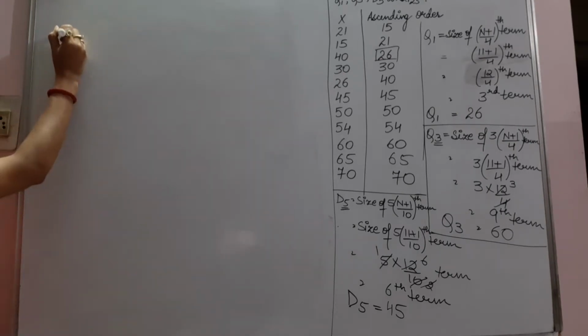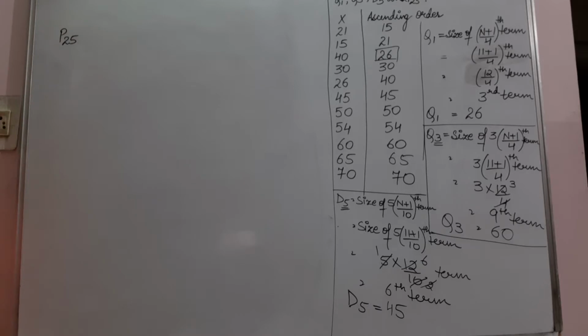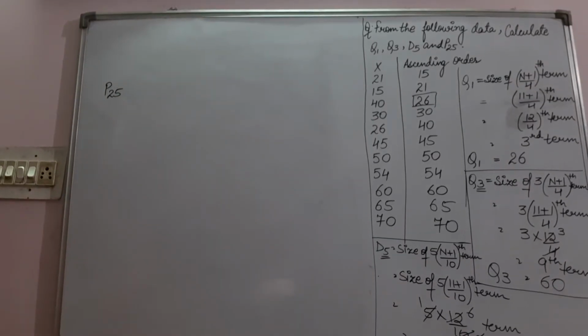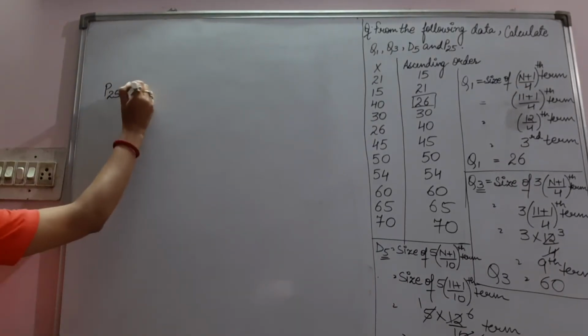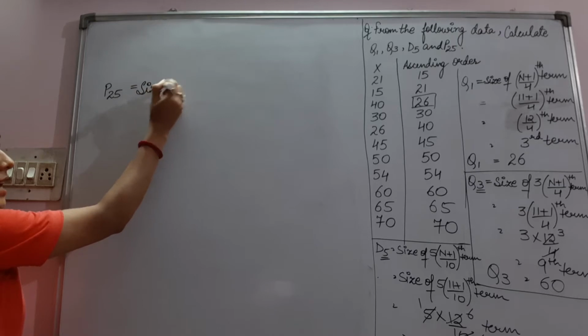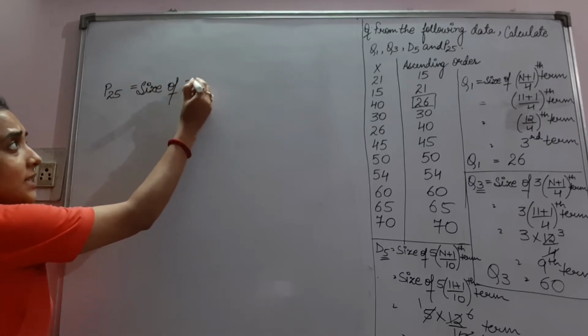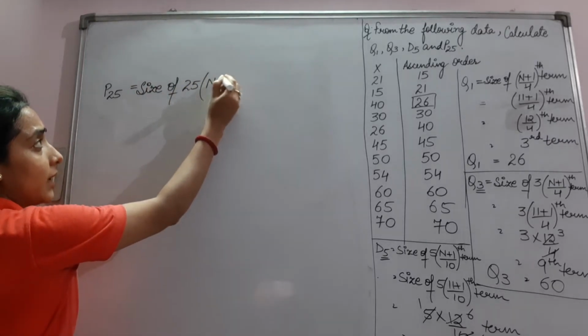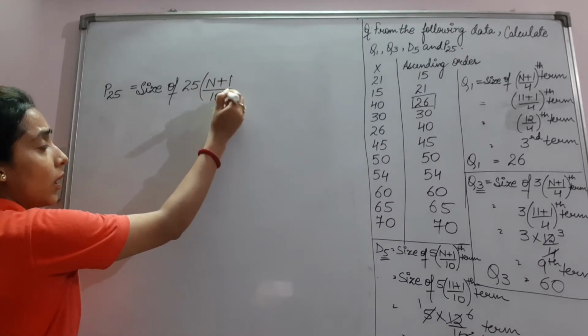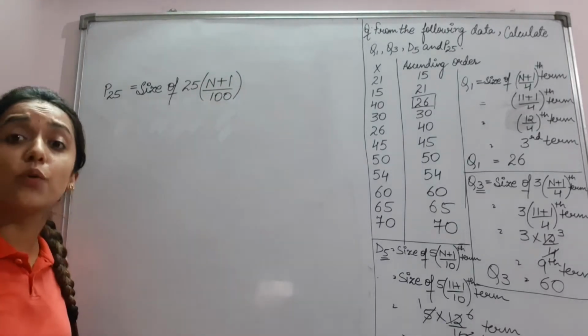Next is P25. How to calculate P25? P25 is equal to size of 25 multiplied by n plus 1 upon 100, because percentile is related to 100.